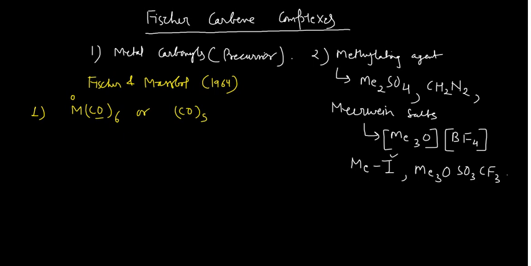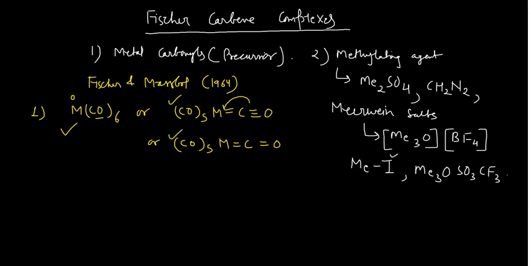So whether you write in this form or in this form, M(CO)5, metal connected with the carbon by a triple bond, both are equivalent. And third, you may write in that form also, (CO)5. So you can write metal double bond carbon, double bond oxygen. You may start the reaction with this one, or this one. All have the same meaning. And sometimes I actually saw the students have confusion, sir, it is written like that, it is written like that, what is the meaning of this, what is the meaning of that? So don't get confused. They all are the same things.